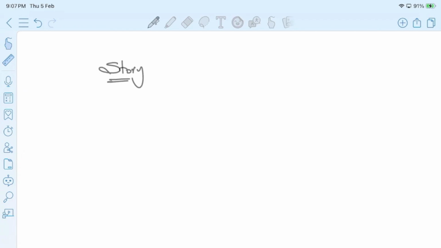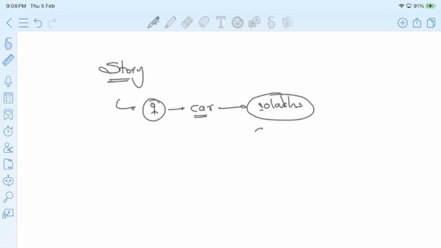So in this story, let's say this is me, I need a car, and to purchase this car, I'm investing 10 lakhs rupees, right? It is my initial investment. I'm calling it as capital expenditure.